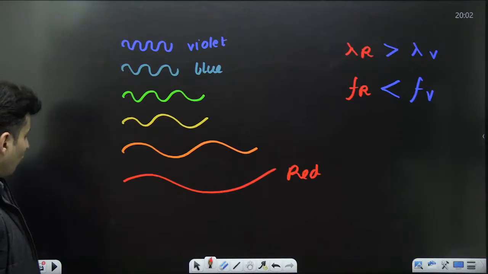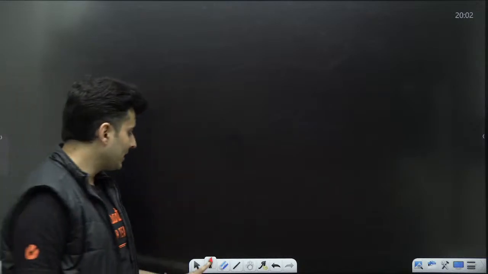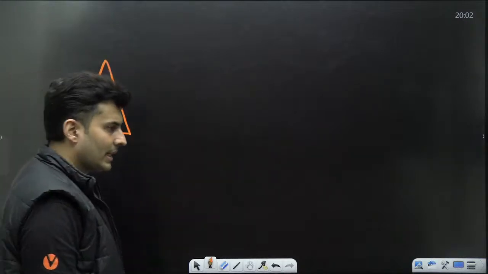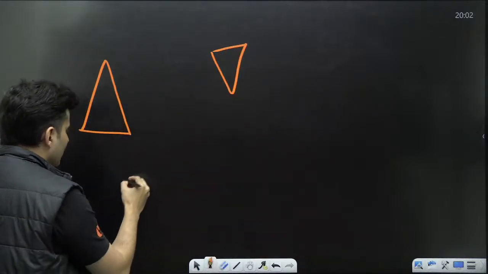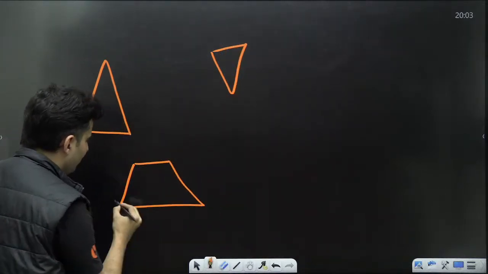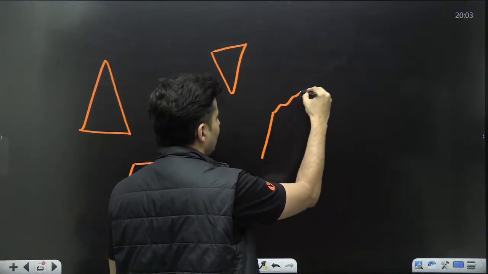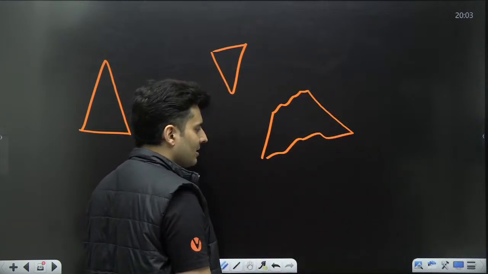Now, what you should know in prisms is just the prism optics part. So what is this prism optics? Let's have a look. Observe this. What is a prism? Is this a prism? Yes. Is this a prism? Definitely it is.